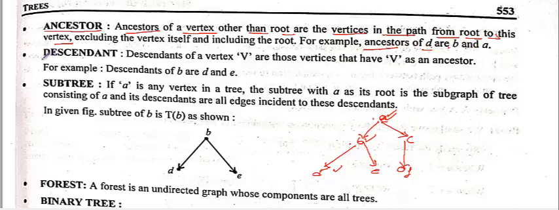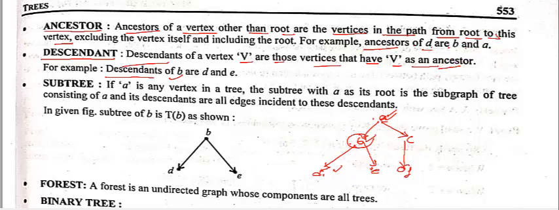Descendants of a vertex V are those vertices which have V as an ancestor. So descendants of B are D and E, whose ancestor is B. Very easy to understand.